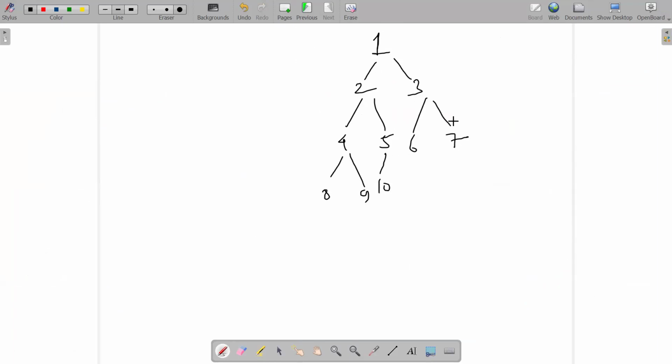So suppose that there are 10 nodes. How many levels are we having exactly? Let me know on this.